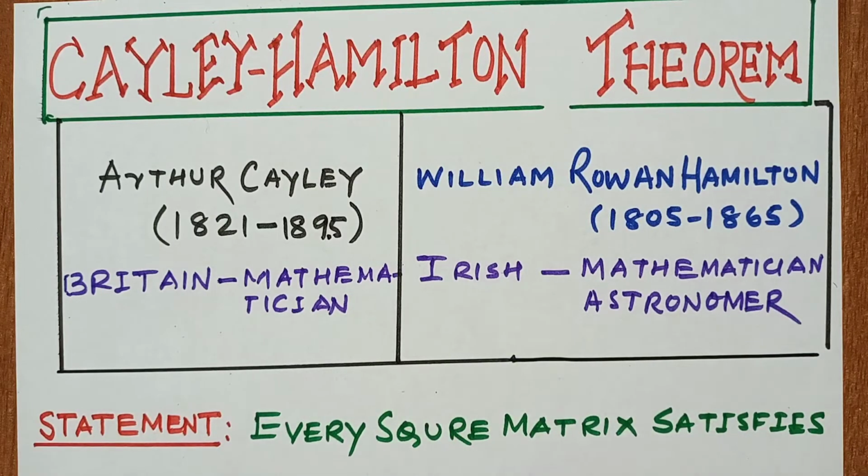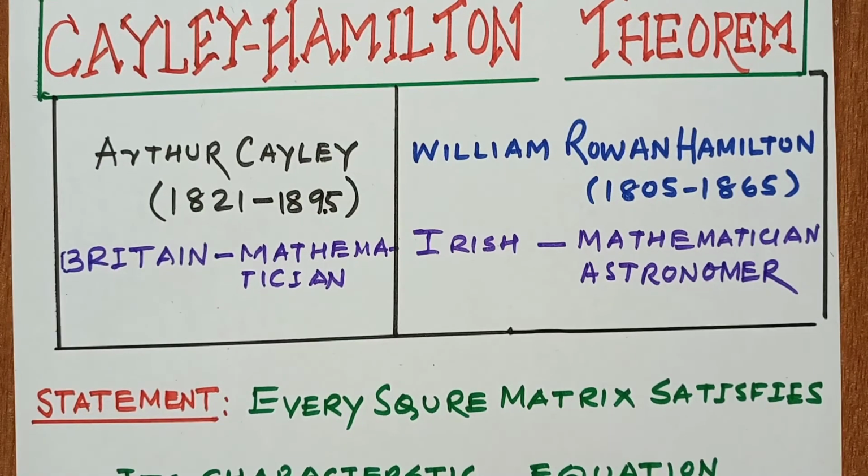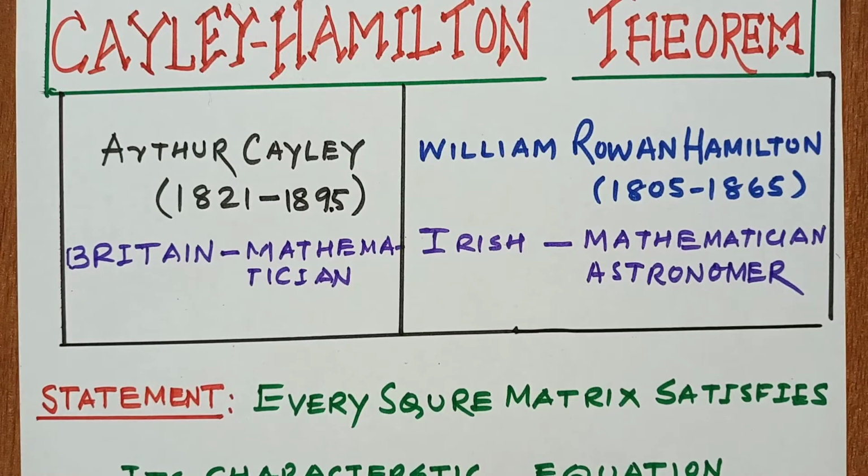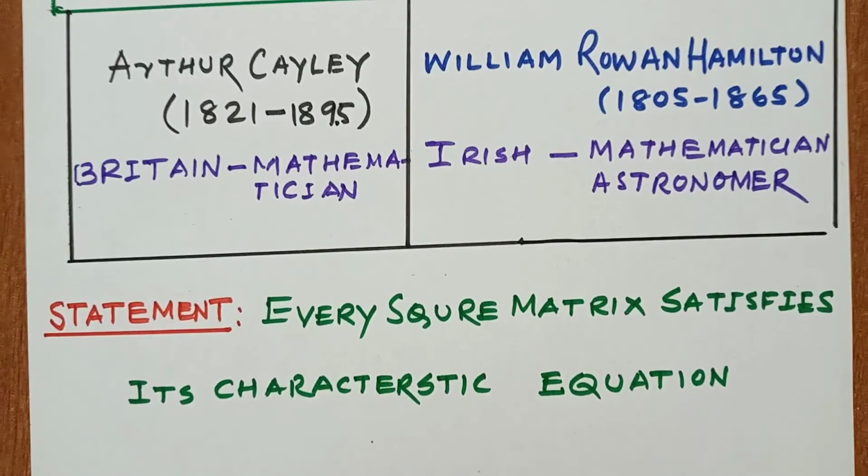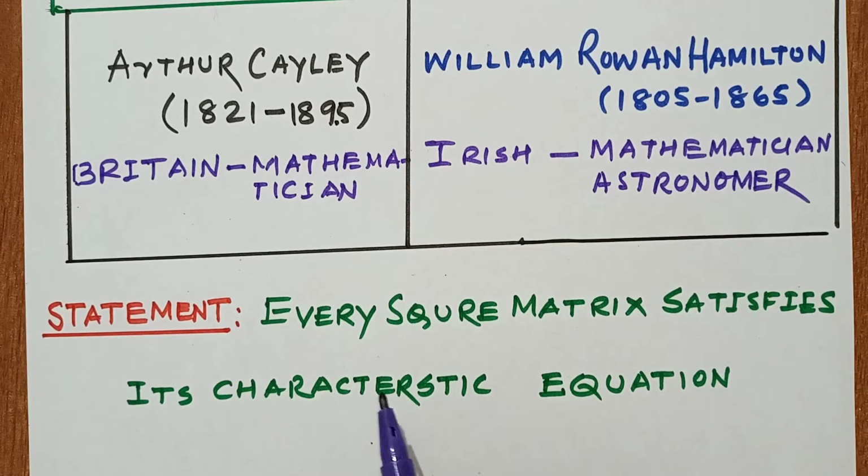So what is the statement? Now I will explain the statement and proof of the Cayley-Hamilton theorem. The statement of the Cayley-Hamilton theorem is: every square matrix satisfies its characteristic equation.